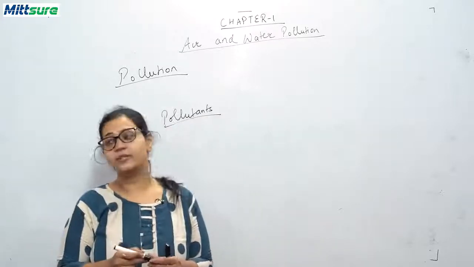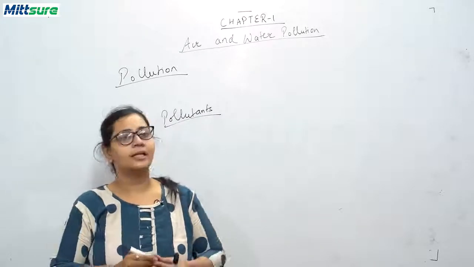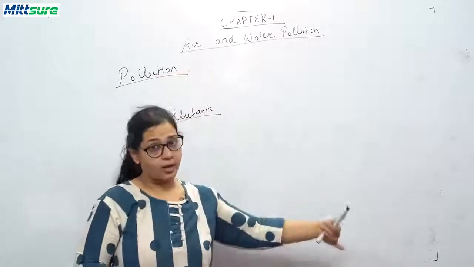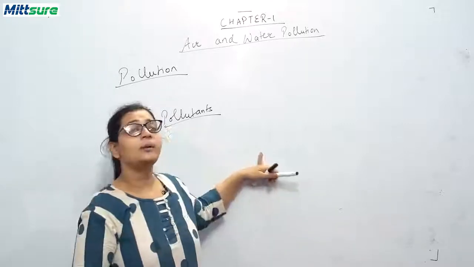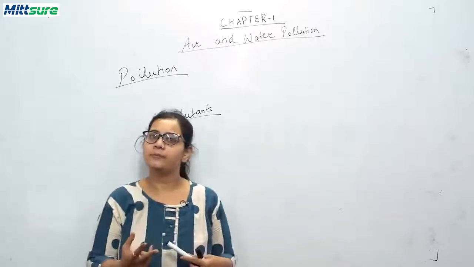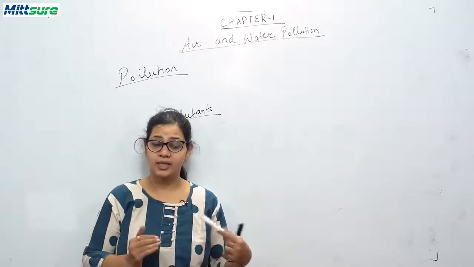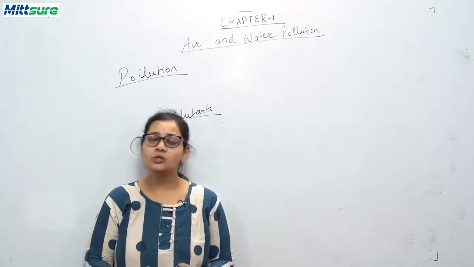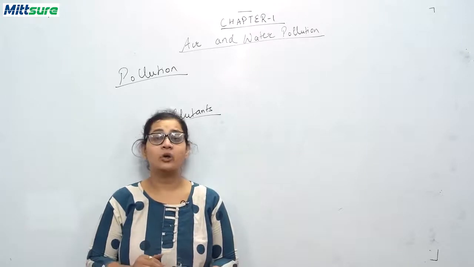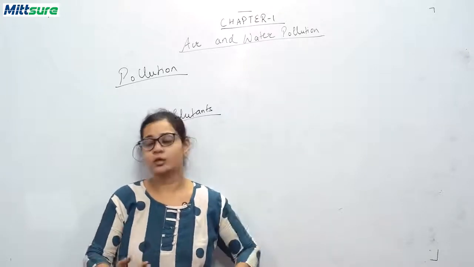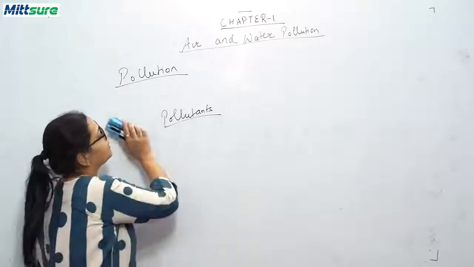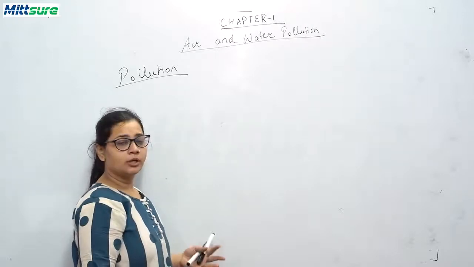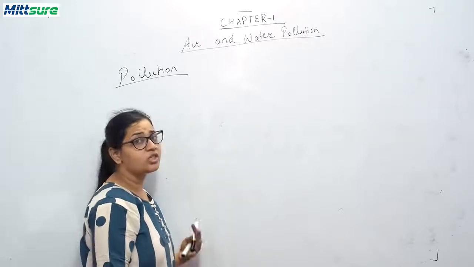Now this addition of substances to the environment, like air, water and soil, that are harmful to our environment, is called pollution. There are two main types of pollution, that is air pollution and water pollution. There is also noise pollution, you can say sound pollution. Now students, in this chapter we will limit our knowledge to air pollution and water pollution. Air pollution is the pollution which is in air, and water pollution is the pollution which is in the water.